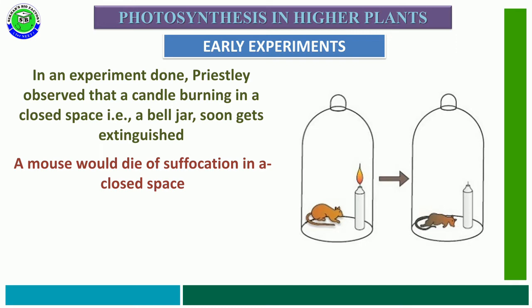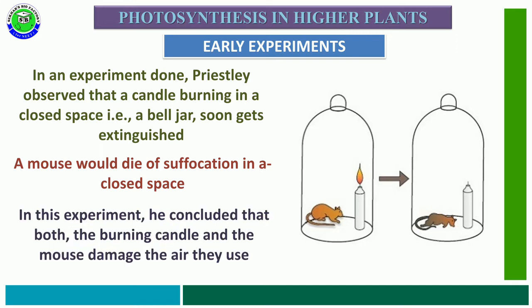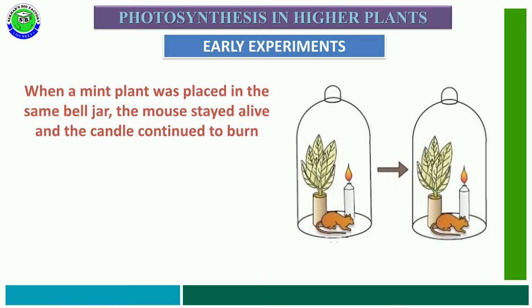He concluded that both the burning candle and the mouse damage the air present in the surroundings. When a mint plant was placed in a small bell jar inside this closed space, after a few minutes the mouse stayed alive and the candle continued to burn.